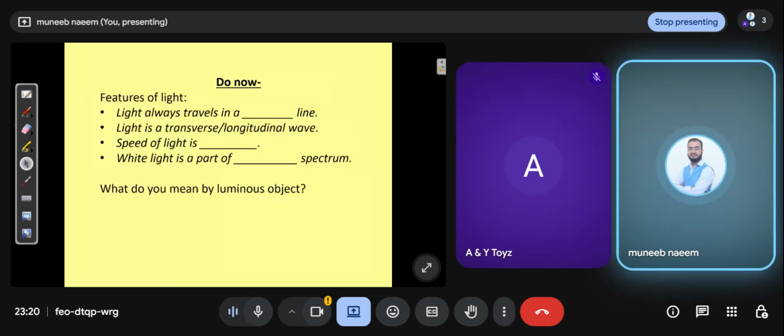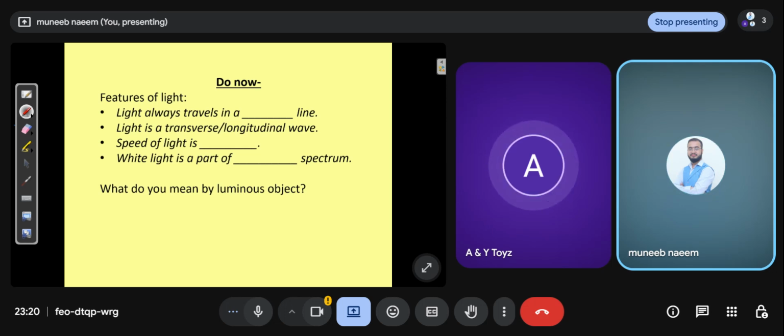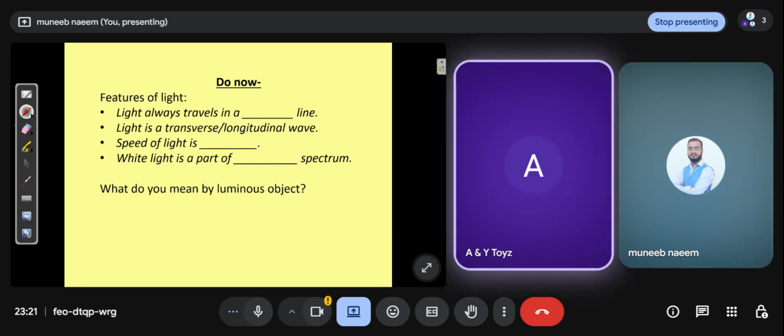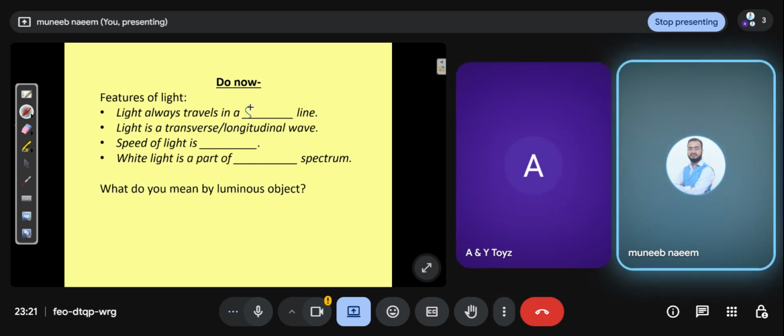Features of light. Light always travels in a straight line.